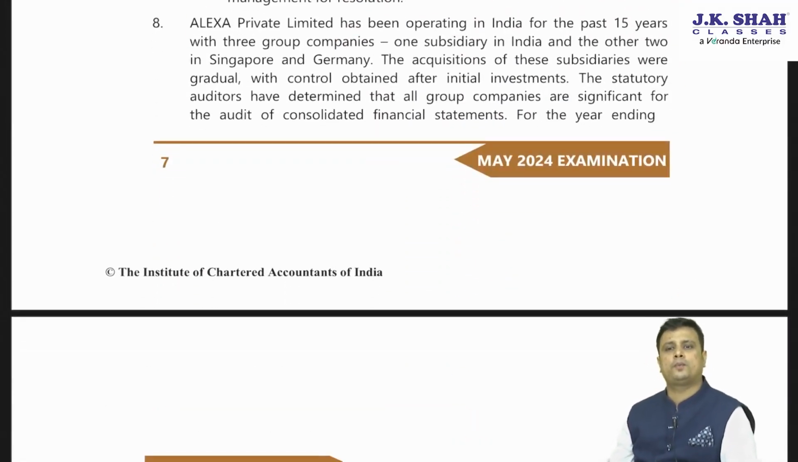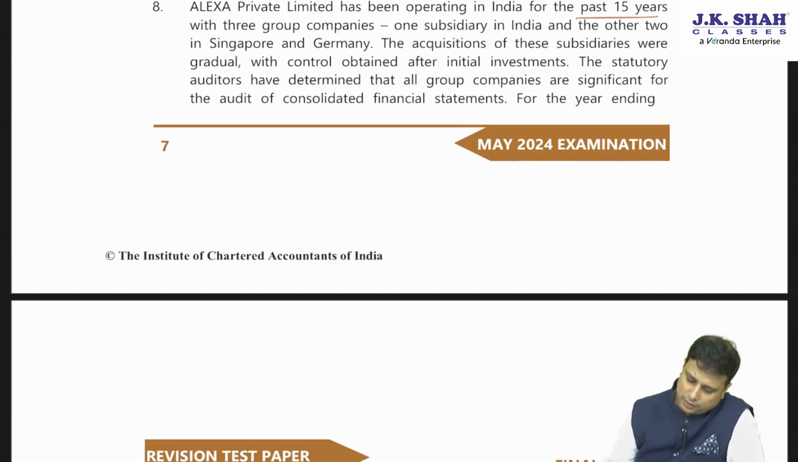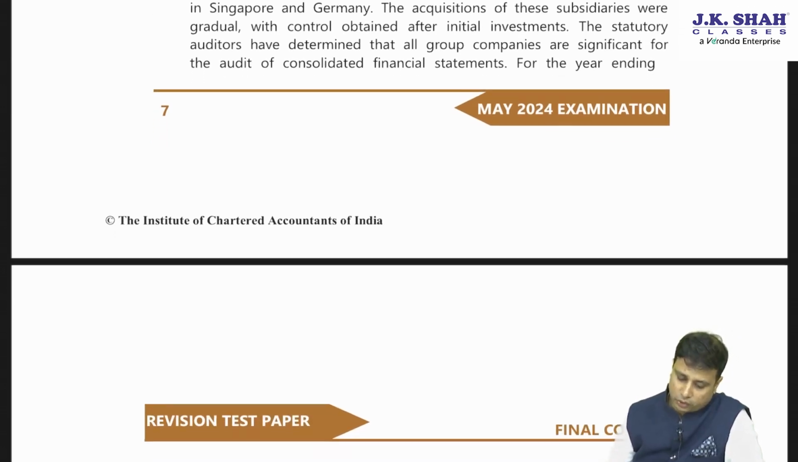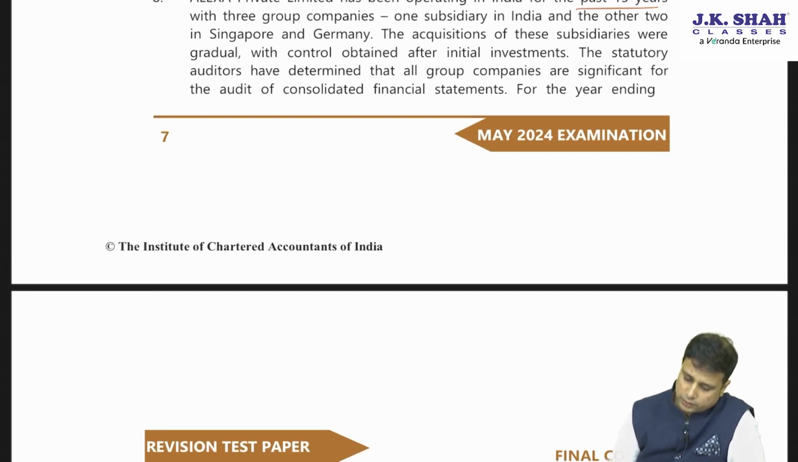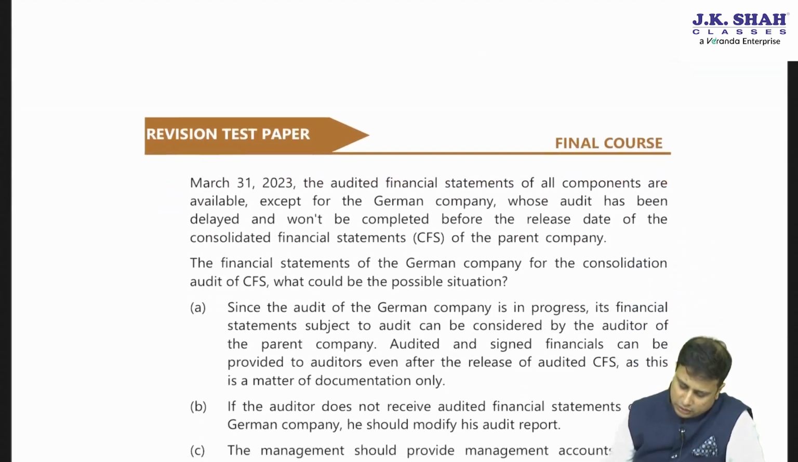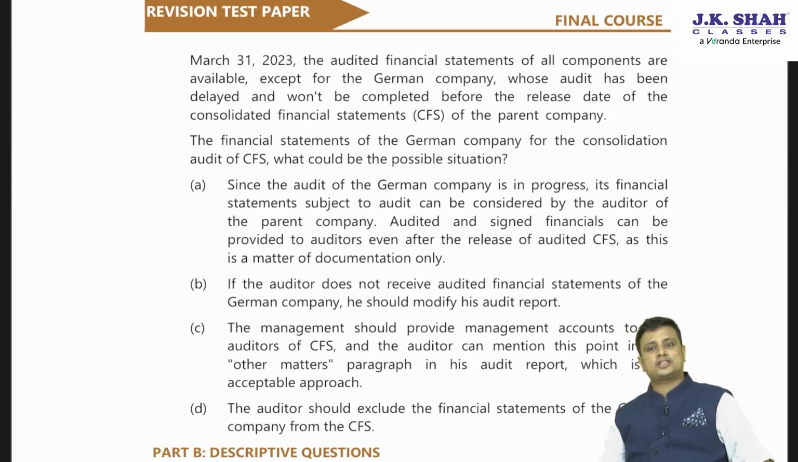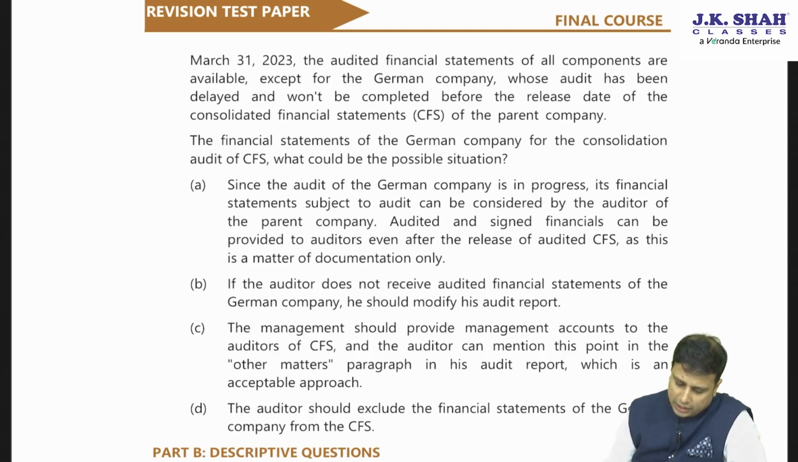Alexa Private Limited has been operating in India for the past 15 years with 3 group companies, 1 subsidiary in India and the other 2 in Singapore and Germany. The acquisition of these subsidiaries was gradual, with control obtained after initial investments. The statutory auditors have determined that all group companies are significant for the audit of consolidated financial statements. So all group companies are significant. For the year ending 31st of March, the audited financial statements of all companies are available except the German company, whose audit has been delayed and won't be completed before the release date of the CFS.